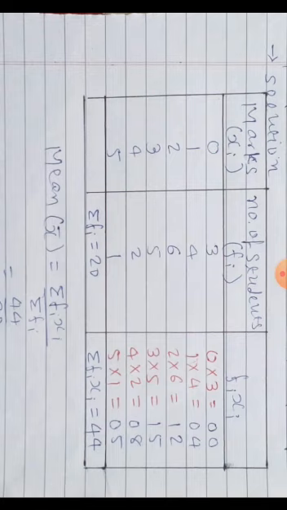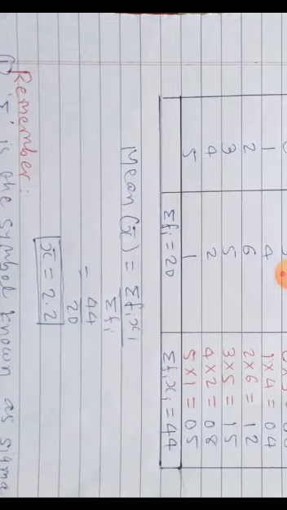Now you know that formula. Now you can write the formula everywhere in symbols only. No need to write in statement. So mean, x bar, is equal to sigma Fi xi upon sigma Fi. So both values are placed in the formula and it is simplified. That is very simple. 44 upon 20 means 22 upon 10.